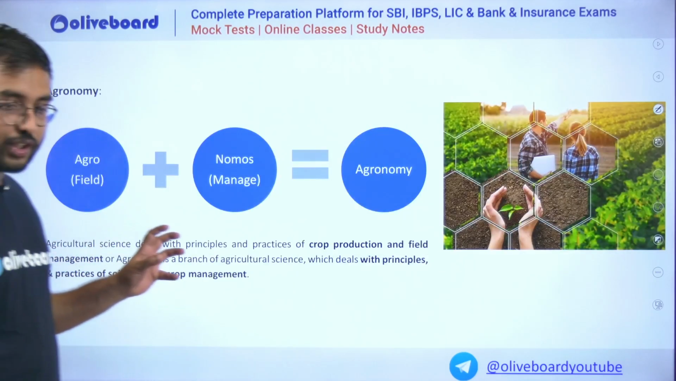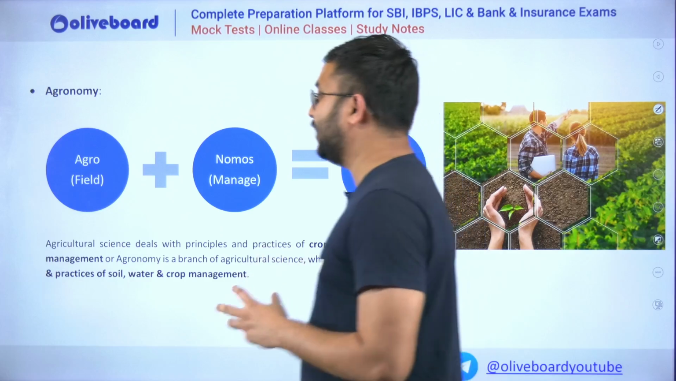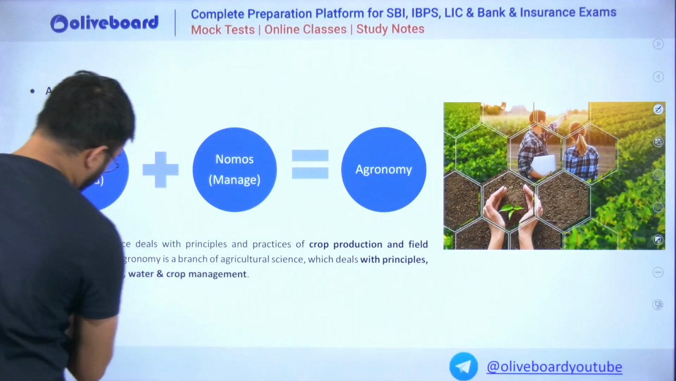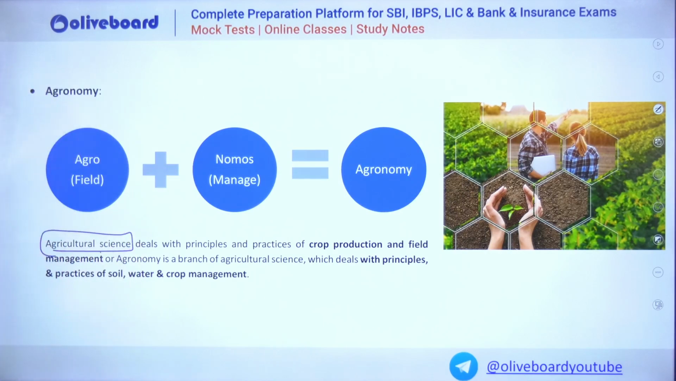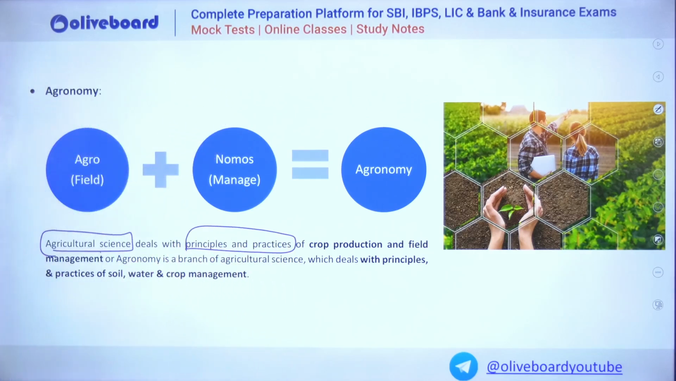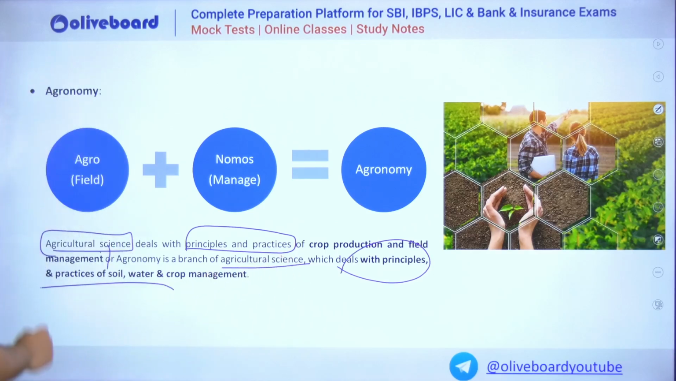Now let us start our discussion with the first branch of agriculture, the main branch of agriculture, which is the most scientific way of doing agricultural practices. It is agricultural science. So as I told you, it deals with the principles and practices of crop production and field management. So the definition is very simple. It is principles and practices of crop production and field management. The second definition of agronomy is that it is the branch of agricultural science which deals with principles and practices of soil, water and crop management.